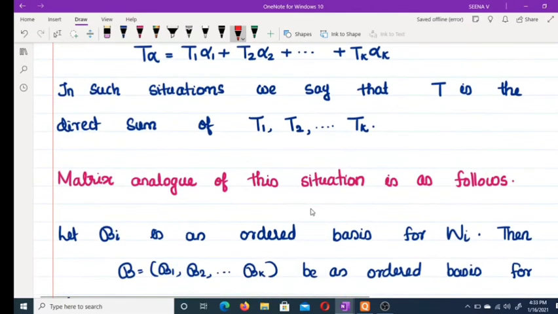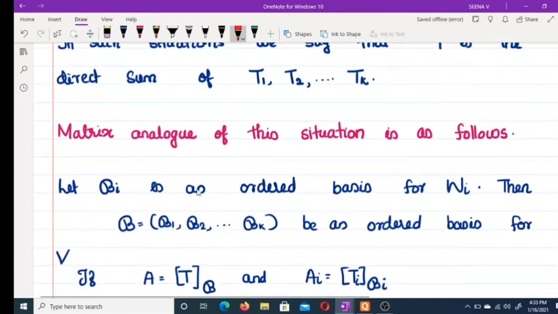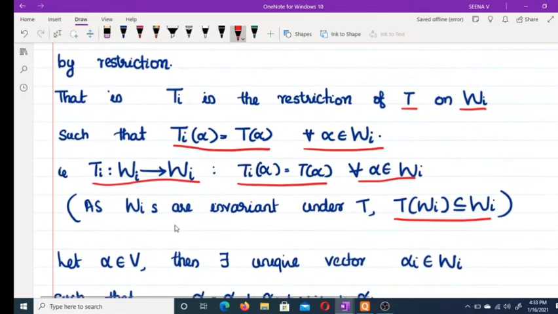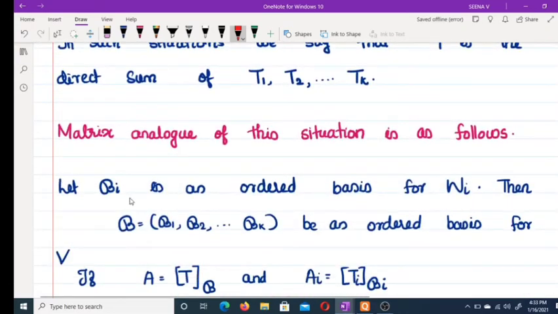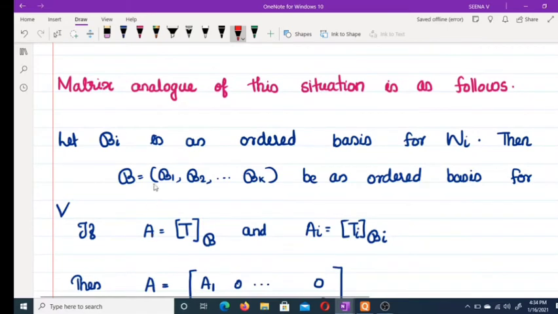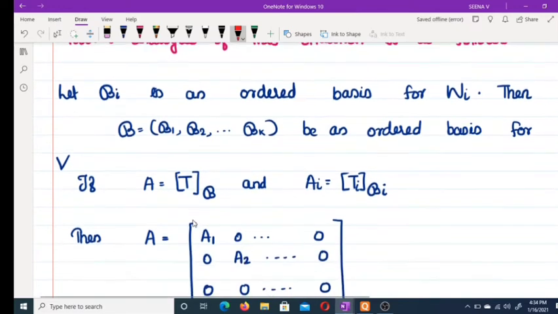Tk. Now moving to the matrix analog of this situation. Here let Bi be an ordered basis for Wi. As V is equal to the direct sum of W1 etc. Wk, by the previous result, if Bi is a basis for Wi, then B1, B2, etc., Bk is a basis for V. So if you choose Bi as an ordered basis for Wi, then B equal to B1, B2, etc. must be an ordered basis for V. Let A equal the matrix of T with respect to B, and Ai equal the matrix of Ti with respect to Bi.